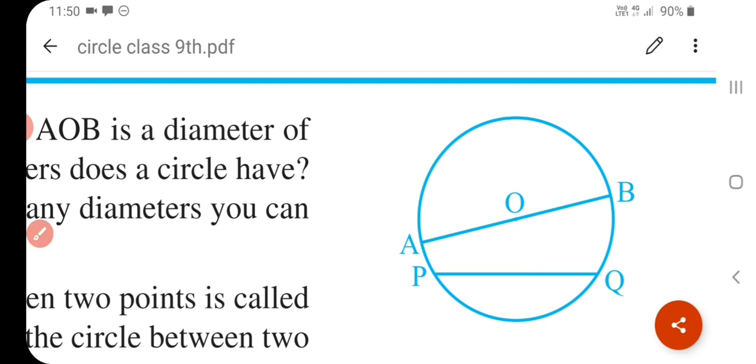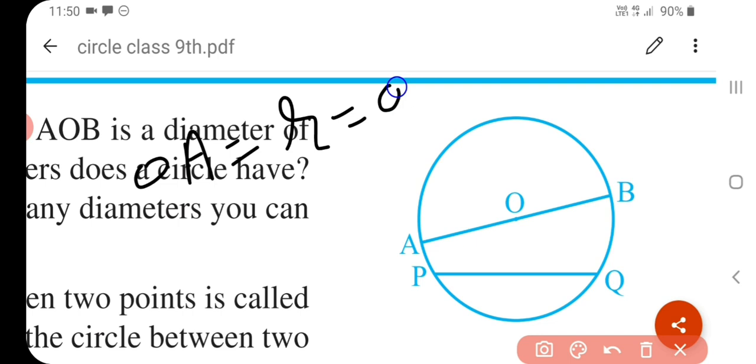In this figure, okay, a diameter of a circle is the longest chord. In the adjoining figure, PQ is a chord of a circle and AOB is a diameter of a circle, where OA and OB are the radii of a circle. Okay, so see, OA is equal to R is equal to OB because it's the radius.